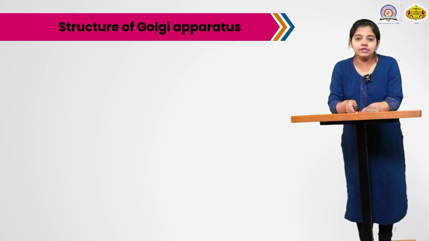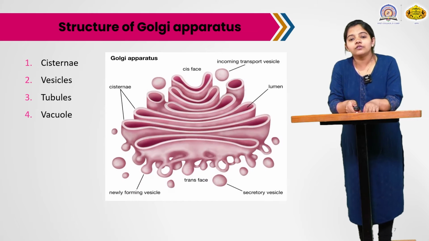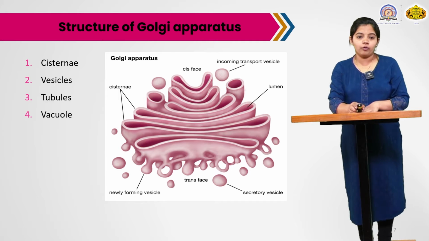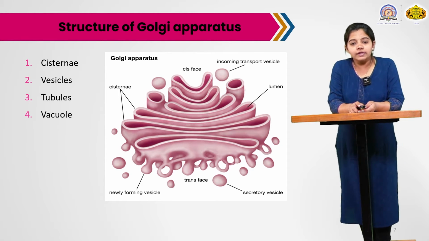Okay, so we see the basic concept of Golgi body. Then next we see the structure of Golgi apparatus, or structure of Golgi body. The main components of Golgi body: first one is the cisternae, second one is vesicles, third one is tubules, and fourth one is vacuoles, which are also called vesicles. So in that figure we see the total picture of Golgi apparatus according to the cells.